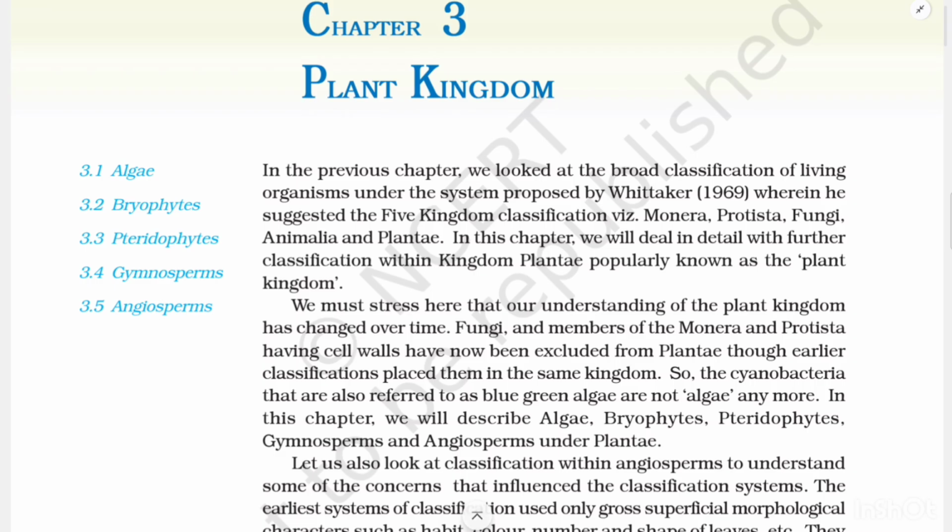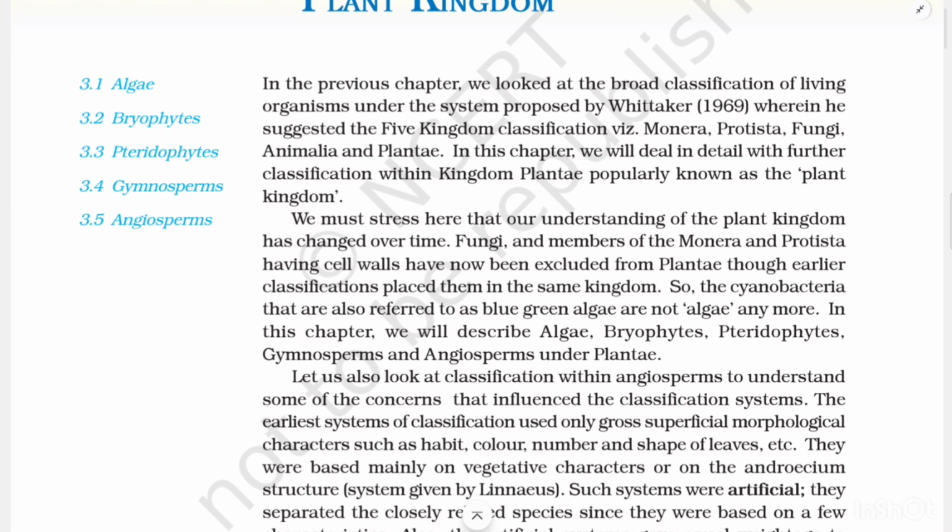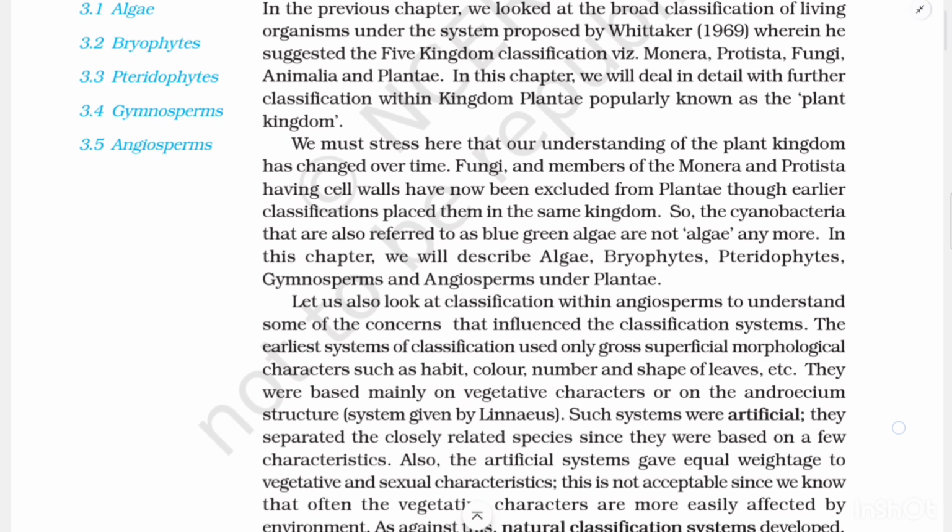In this chapter, we will deal in detail with further classification within kingdom Plantae, popularly known as the plant kingdom. We must stress here that our understanding of the plant kingdom has changed over time. Fungi and members of Monera and Protista having cell walls have now been excluded from Plantae, though earlier classification placed them in the same kingdom. So the cyanobacteria, also referred to as blue-green algae, are not algae anymore. In this chapter, we will describe algae, bryophytes, pteridophytes, gymnosperms, and angiosperms under Plantae.